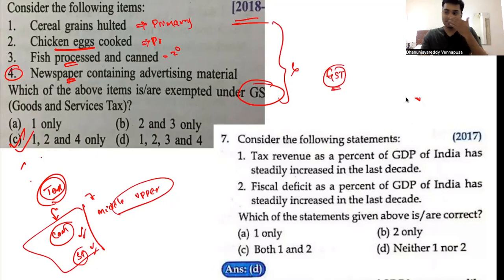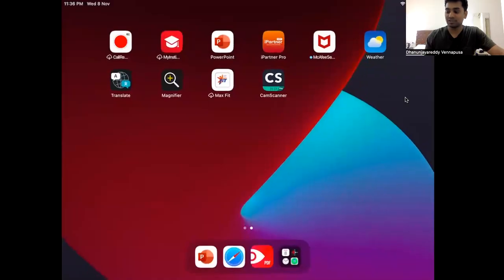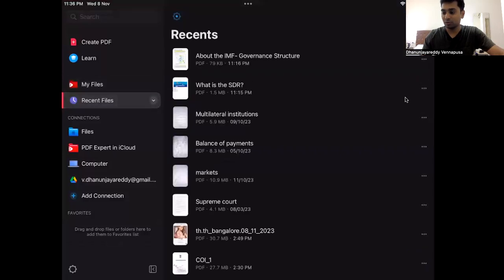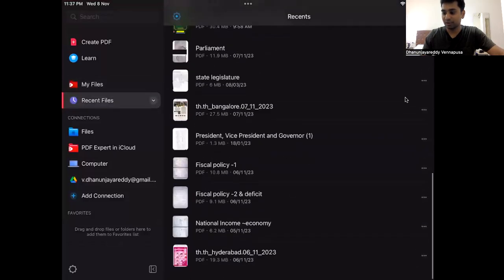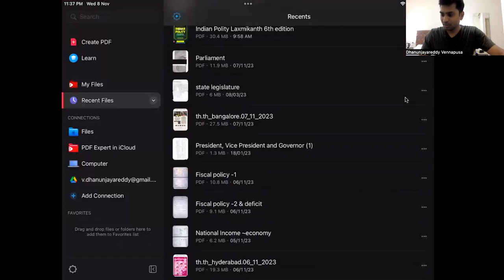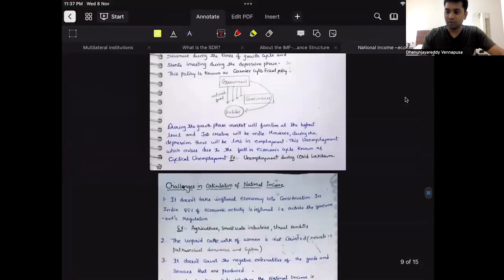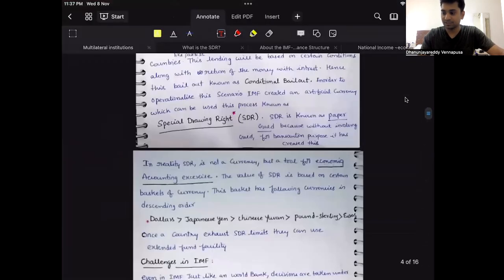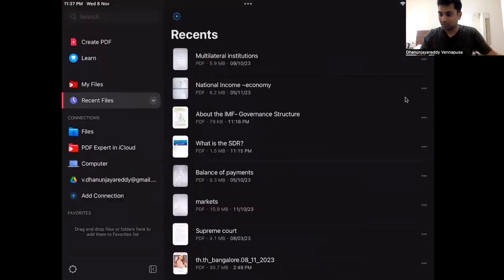GST, why this GST was implemented, how it was implemented, where it is there. I have clearly given in my class notes about the GST in detail. So you have to know in detail about the GST. That is extremely important, guys. So you have to study GST in and out. I have already shared this in my class notes. You can have a look at it.